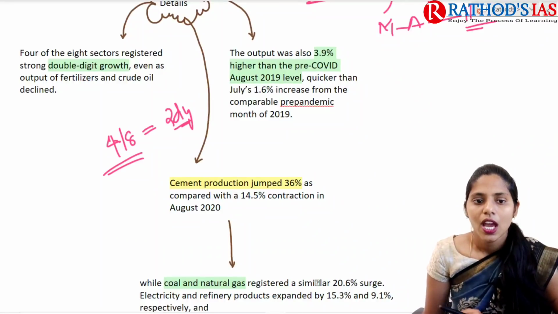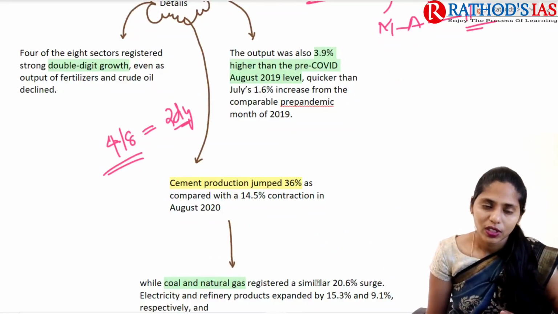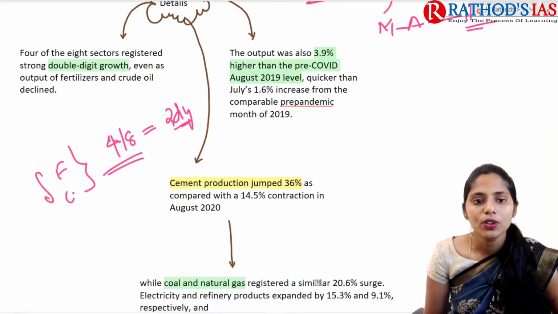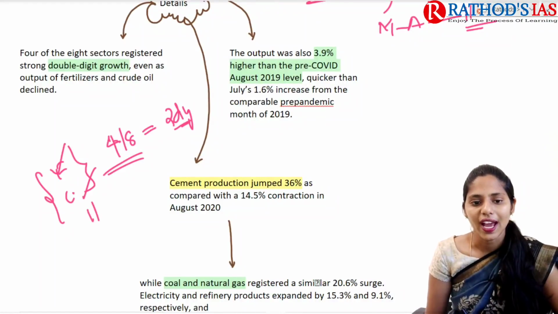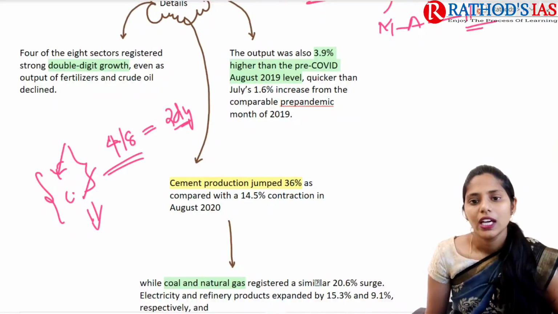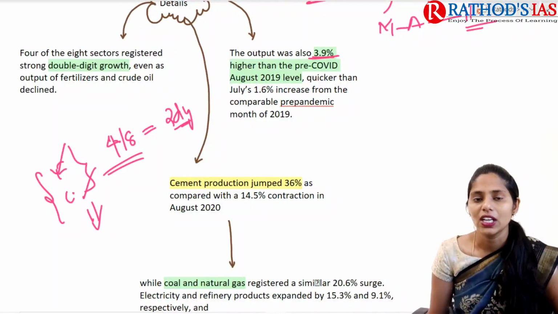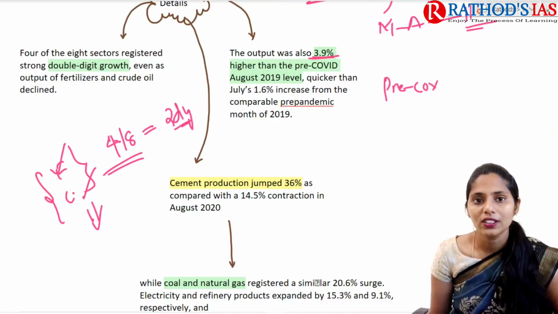Out of these 8, the output of fertilizer and crude oil declined, and the output was also about 3.9% higher compared to the pre-COVID-19, that is the August 2019 level.